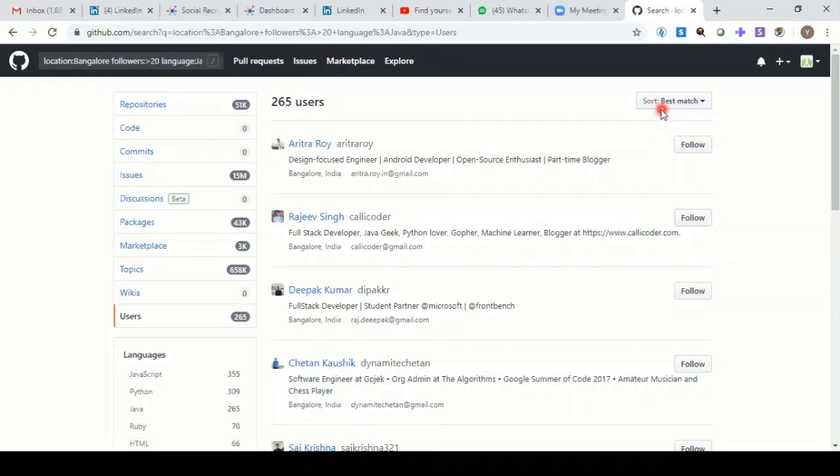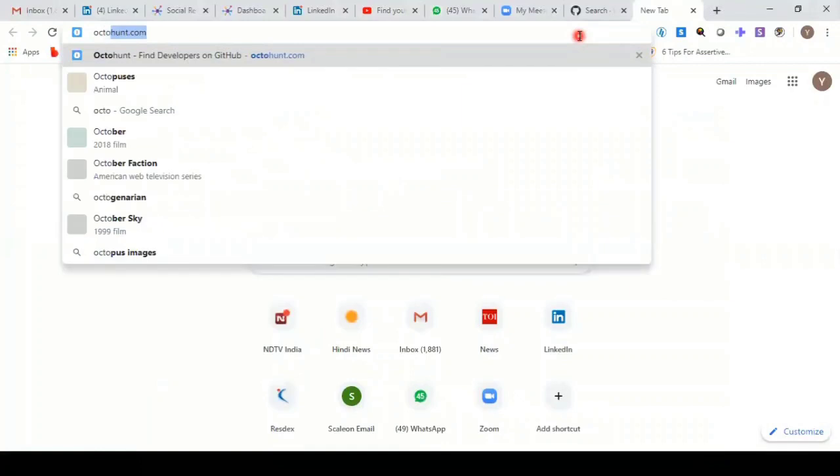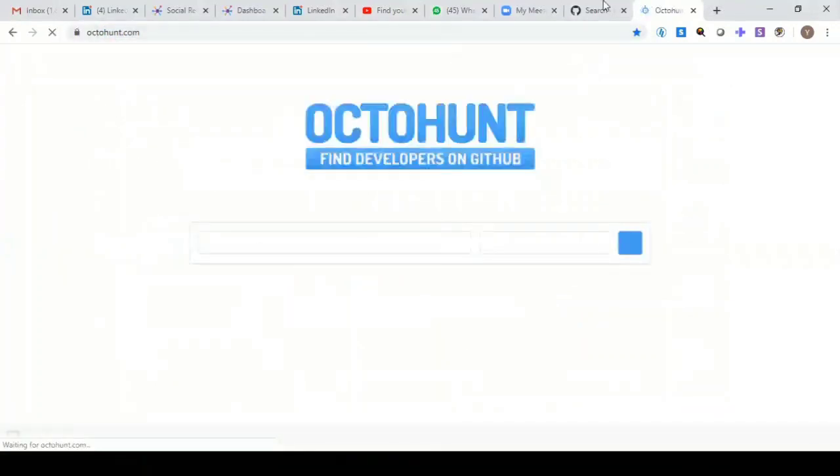Let me also give you some other way of finding people. If you don't want to log in and you don't want to take the pain of every time finding the password of GitHub, there is another way around as well. There is a website called Octohunt. So I'm just going to Octohunt, and maybe I will write again Python, and I will write Bangalore.